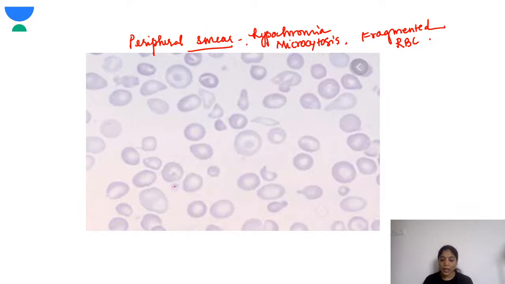Another thing you have to keep in mind is that these children will have a low retic count. I have told you because of